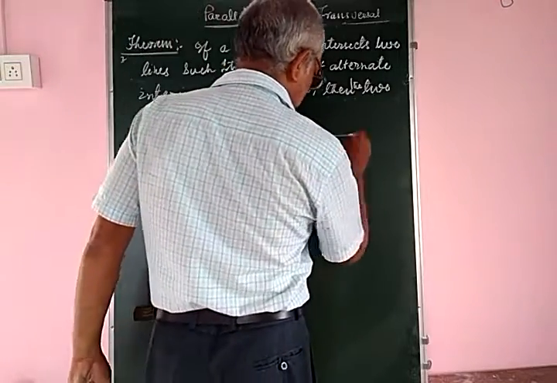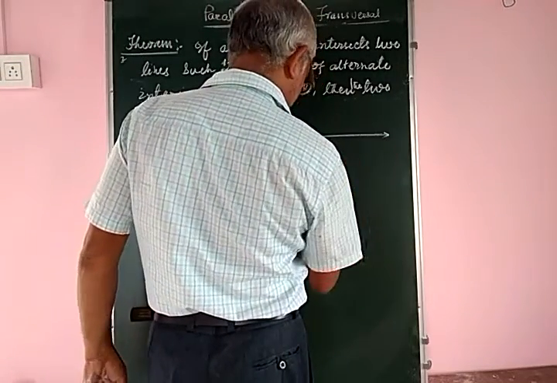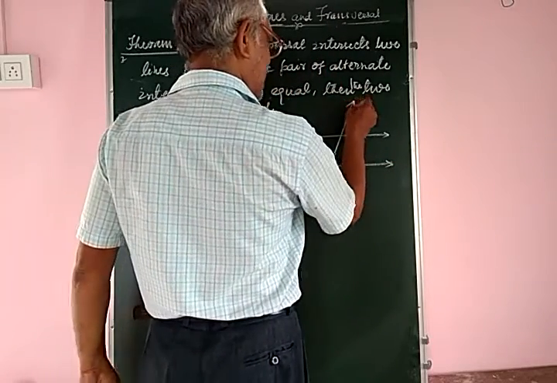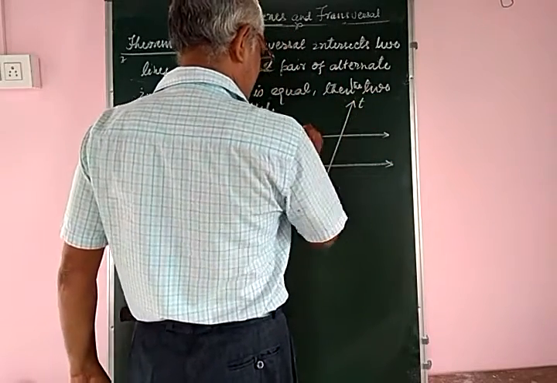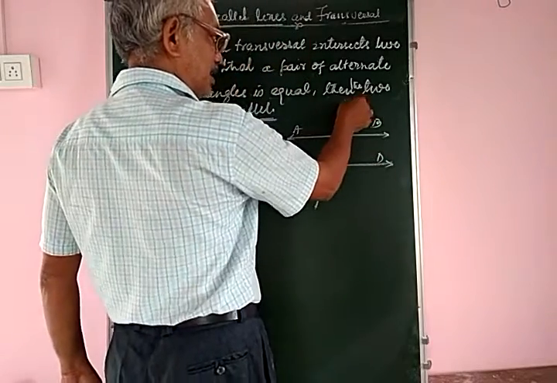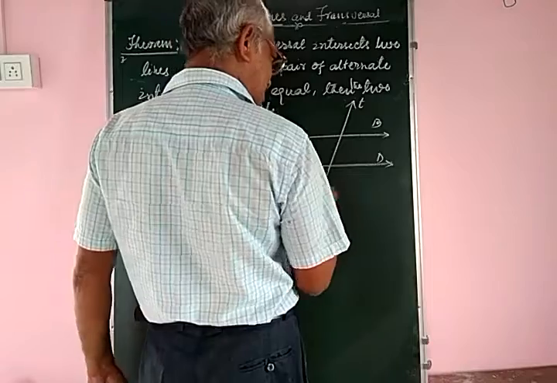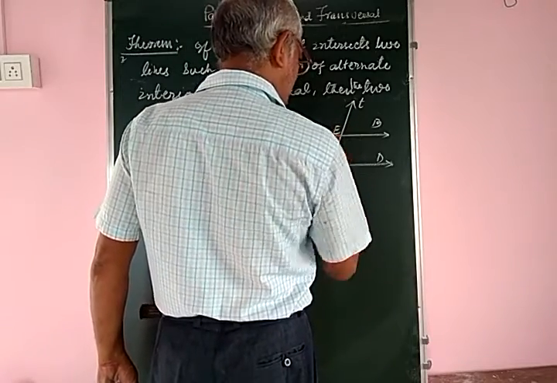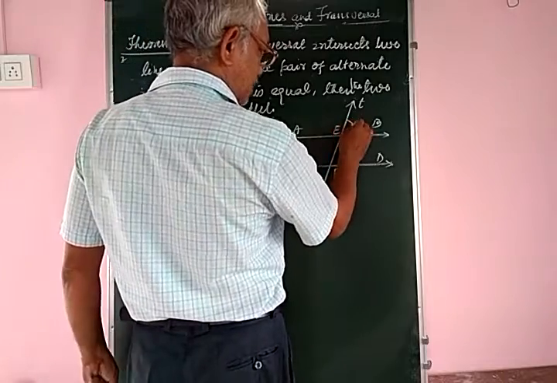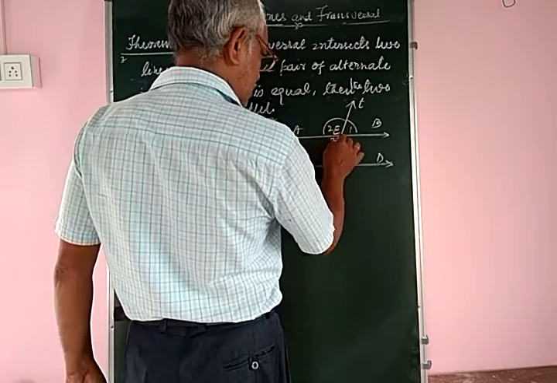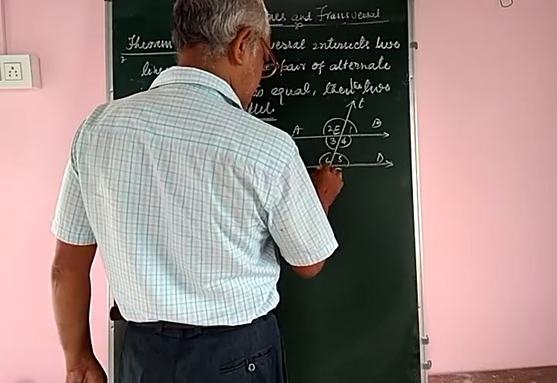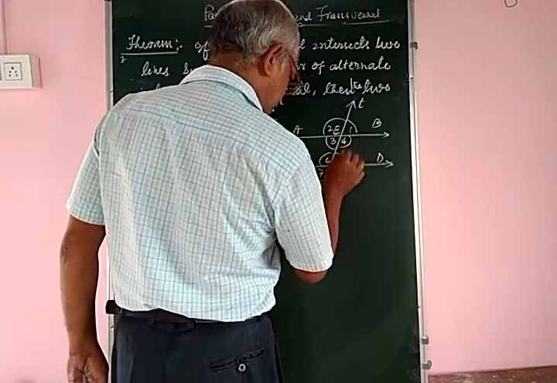So here AB and CD are two lines, not parallel, and a transversal T intersects AB at point E and CD at point F. And the angles are numbered 1, 2, 3, 4, 5, 6, 7, and 8.